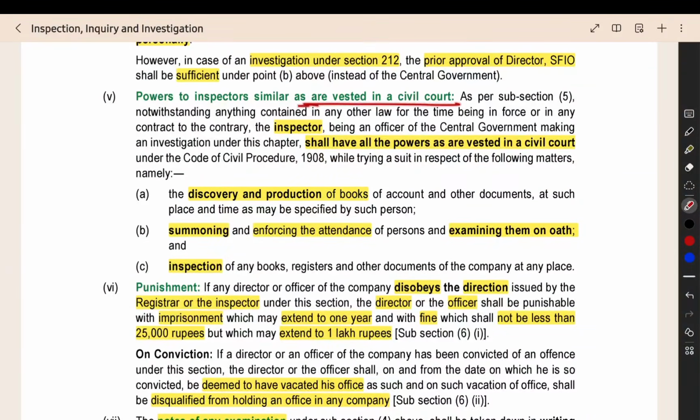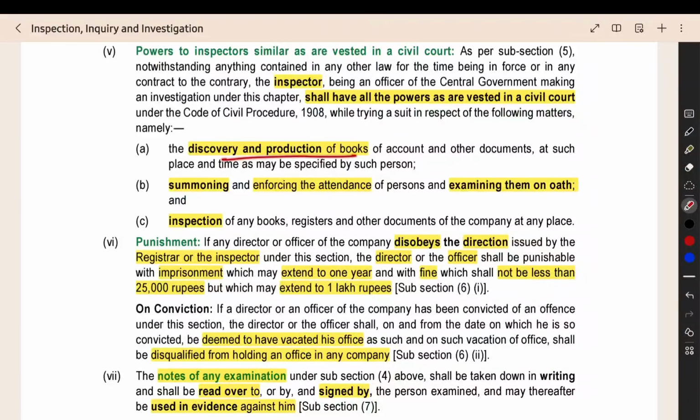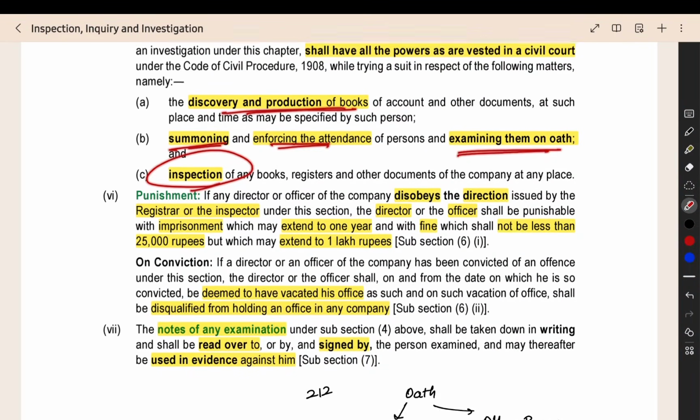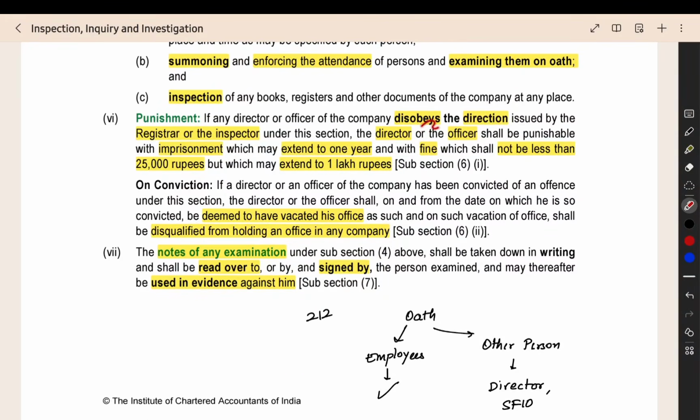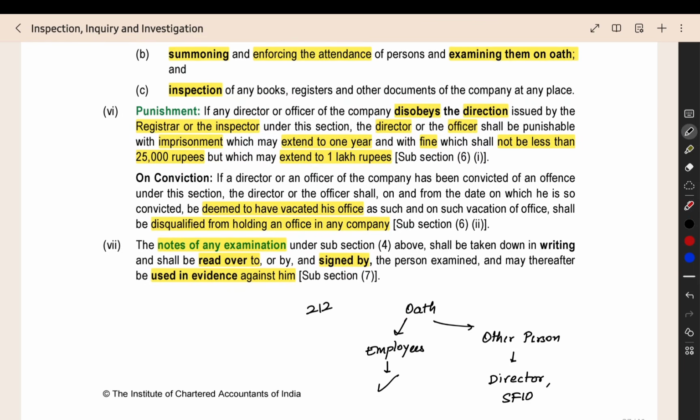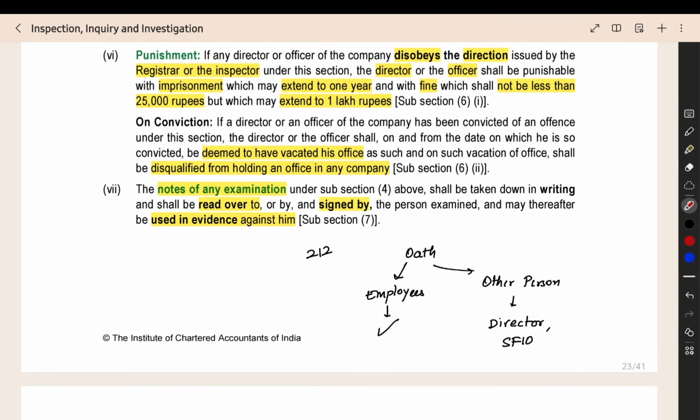Then power similar to a civil court, the same thing: discovery and production of the books, summoning and enforcing the attendance, examining them on promise, inspection of books, everything is there with the investigating officer in this section also. Punishment, if you disobey the direction, the director or officer, imprisonment up to 1 year, fine 25,000 to 1 lakh rupees, same thing. Then, if you disobey, you will be deemed to have vacated your office and you are disqualified from holding office in any company.